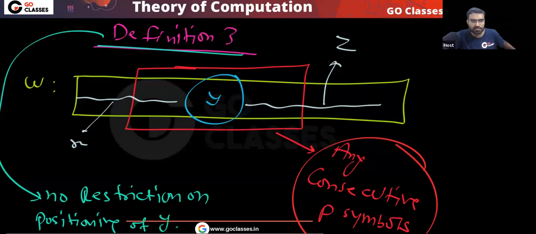Is this point clear? Please tell me. Y can be anywhere. So this is the definition 3 you will get.